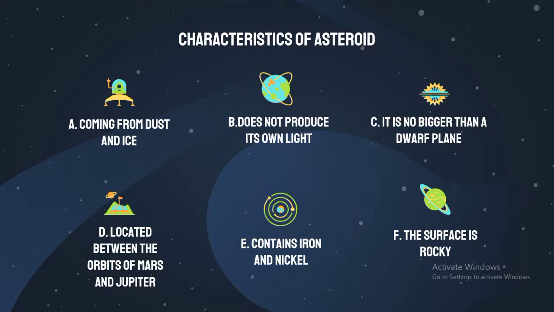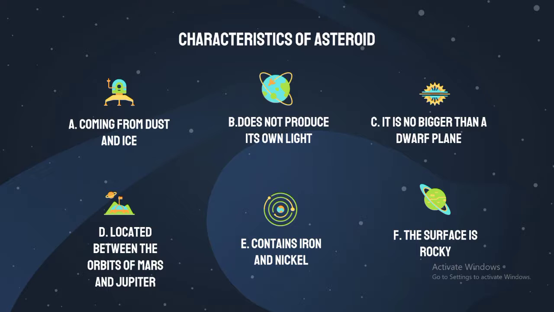D. Location between the orbits of Mars and Jupiter. In the solar system in general, there are many asteroids in orbit between the planets Mars and Jupiter, with a very large number. So the orbit between Mars and Jupiter is often referred to as the asteroid belt.